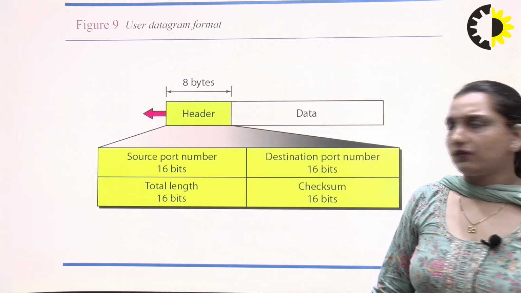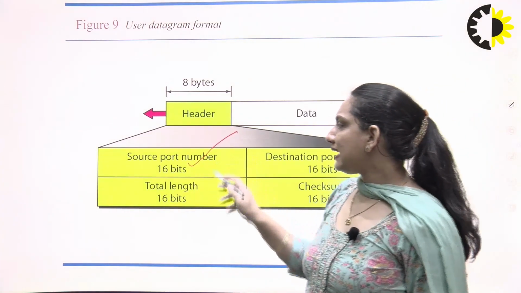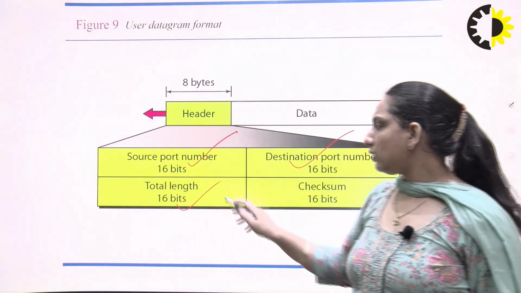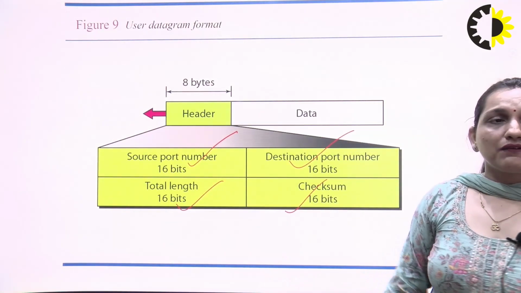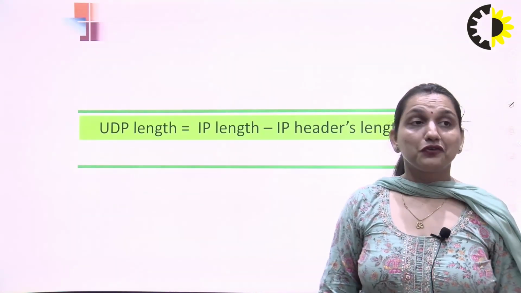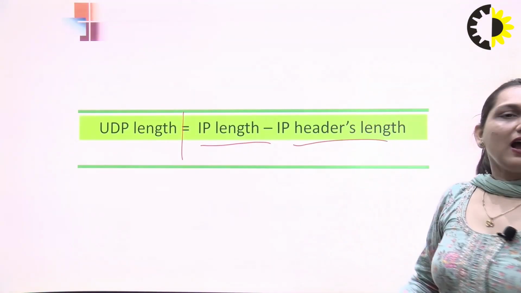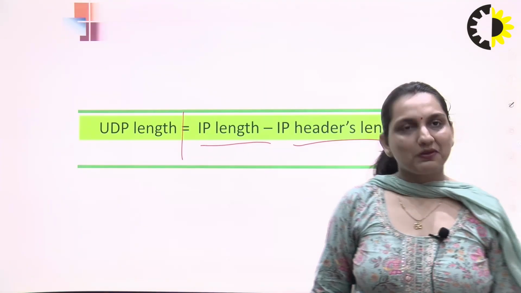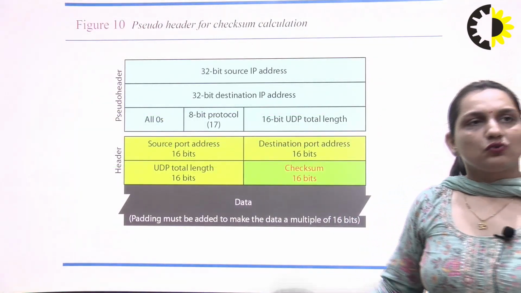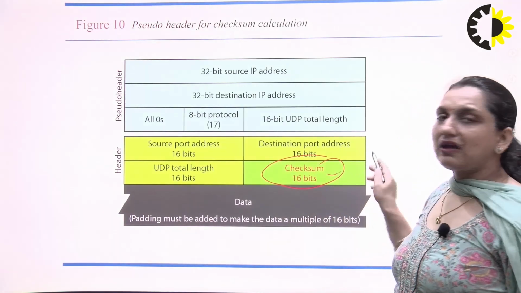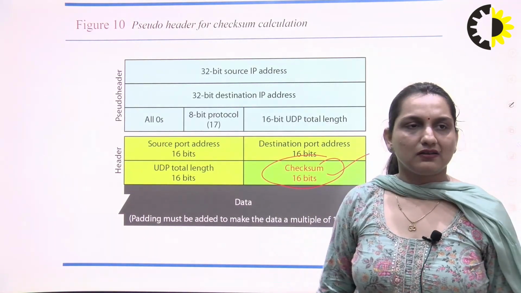This is the header used for UDP. It has a 16-bit source port number, a 16-bit destination port number, the total length, and the checksum. What is the UDP length? The UDP length is equal to the IP length minus the IP header length. This is the pseudocode of the checksum, and we will see the checksum in detail later.